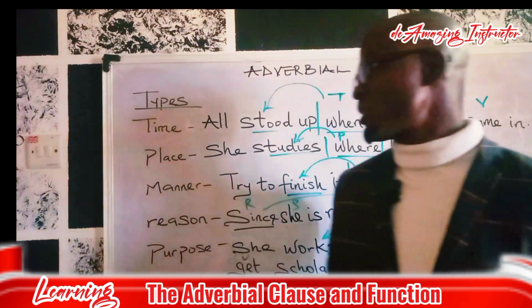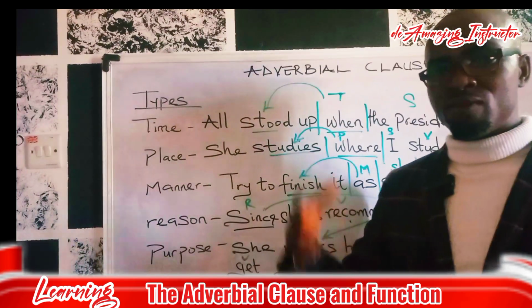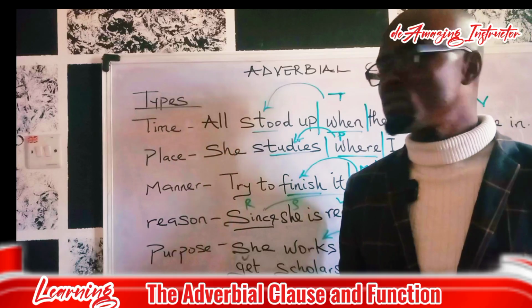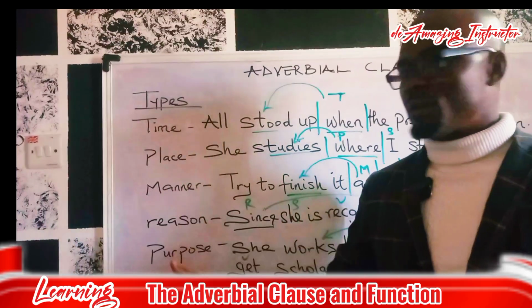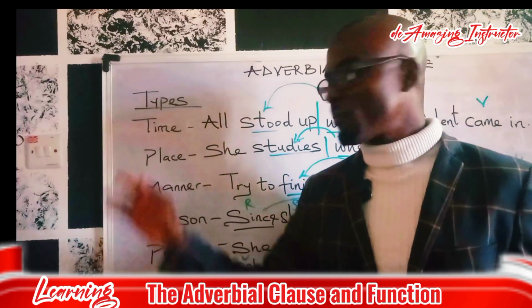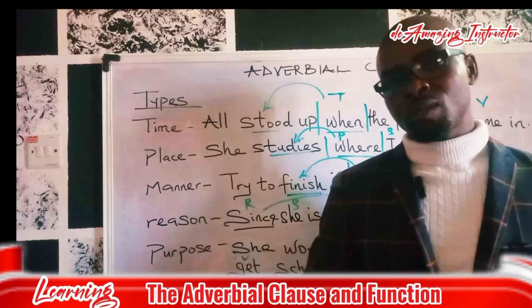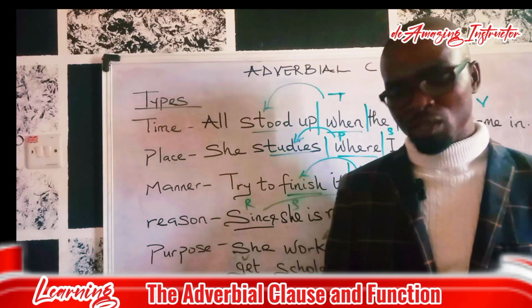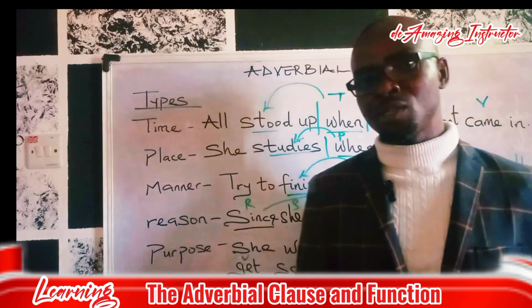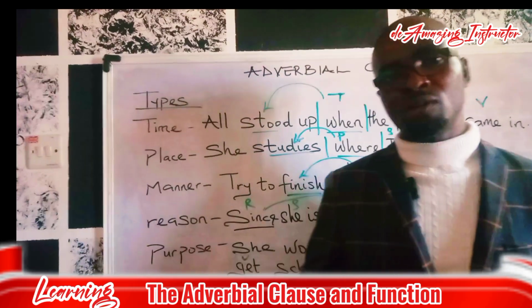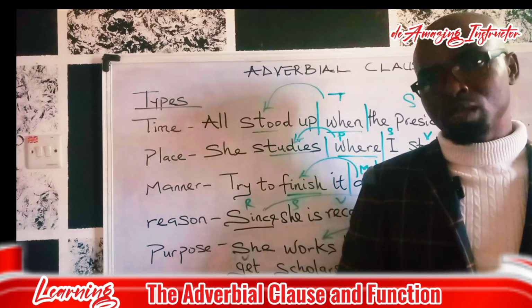Now we've been able to consider what an adverb is, what an adverbial clause is, and the various types of adverb, which are time, place, manner, reason, and purpose. In our subsequent class, we're going to look into the adverb of concession, of frequency, of comparison, and many others.